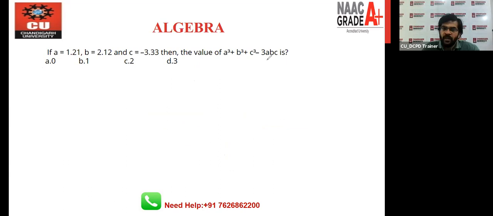So after this, the next slide. This is again the same pattern question. We all know the formula, and give me the answer of this one. a cube plus b cube plus c cube minus 3abc. You have to find out the value of this one. Right now the variable values are given: a value is given, b value is given, c value is given, and you have to predict the result, right? I hope if the previous question is clear to everyone, then you can give me the answer of this. We all know the formula.